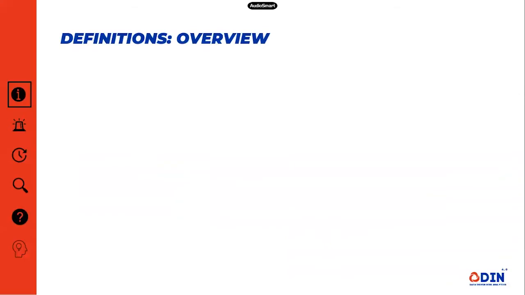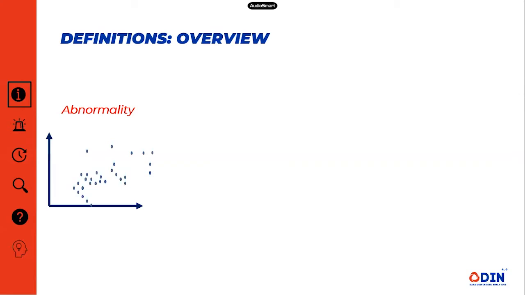Let's start with the definitions. Abnormality, in our context, is an outlier. An outlier can be defined as a breach of a threshold of allowed or expected signal behavior. Abnormalities are not explained through trends and also not through seasonalities in the data set. So we end up with the two dots highlighted in blue here.